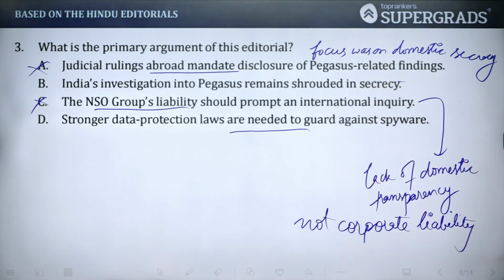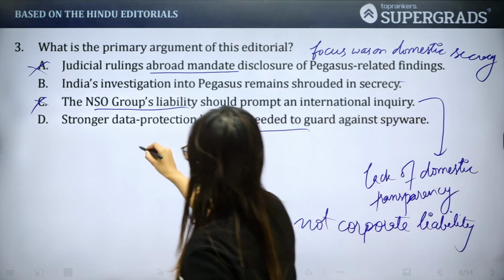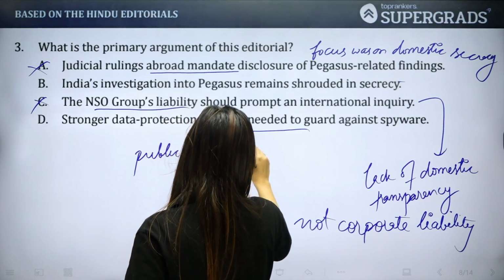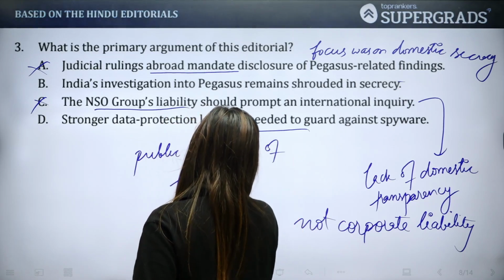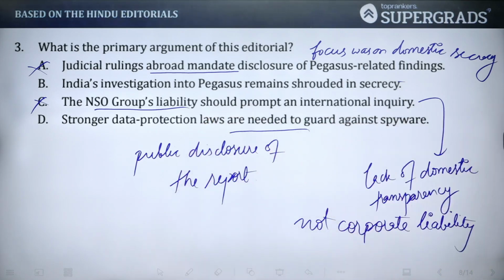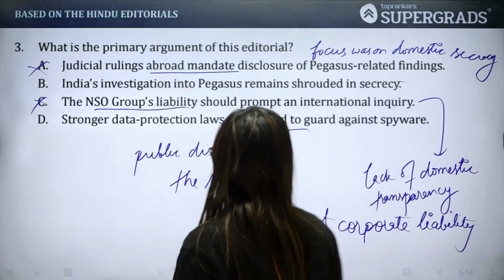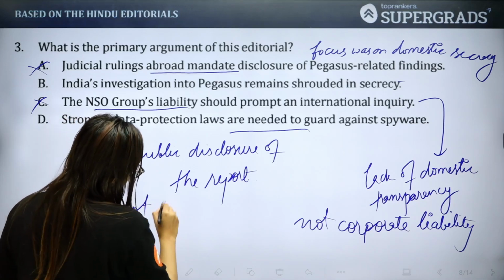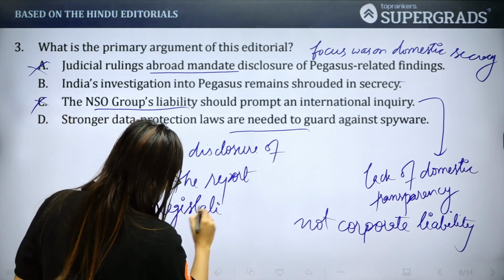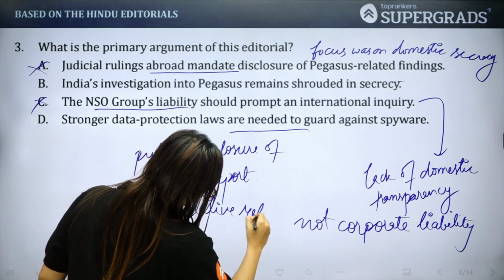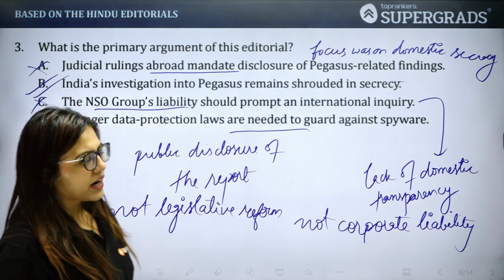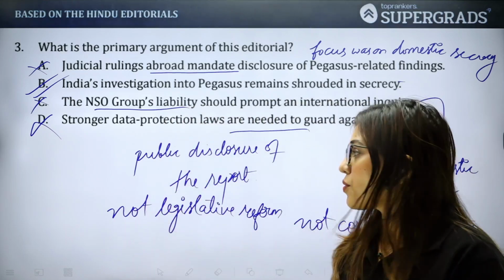इसका reason यही है कि the demand is for public disclosure of the report, isn't it? सब लोग चाहते हैं उस रिपोर्ट को देखना, but they are not really making it public. It is not about legislative reform, which has been mentioned in option D. And that's the reason option D will also be eliminated. So the correct answer, the most apt primary argument is option B.